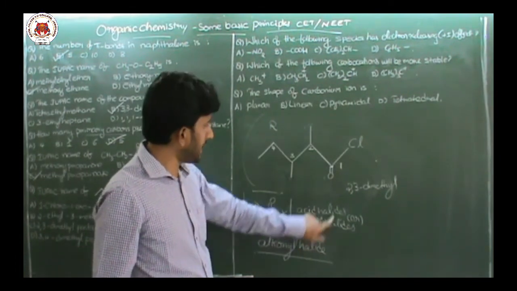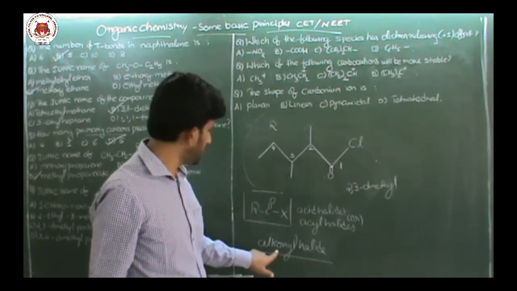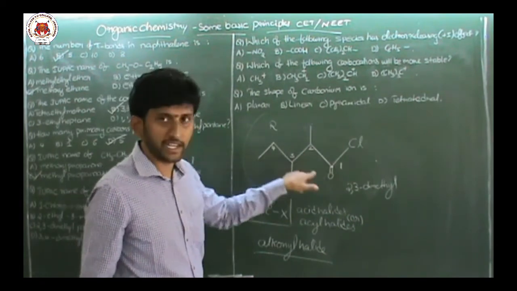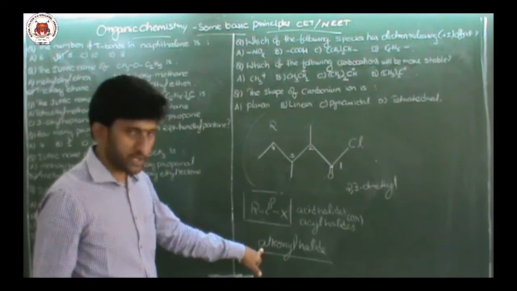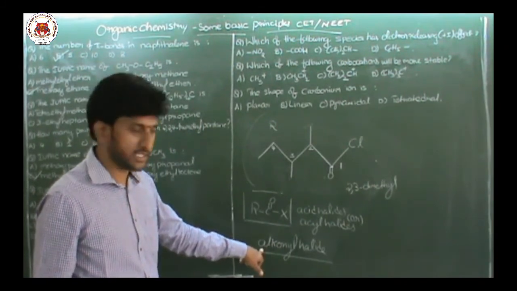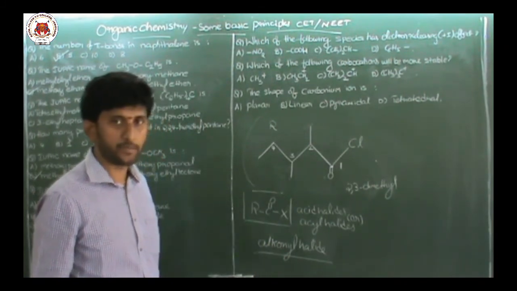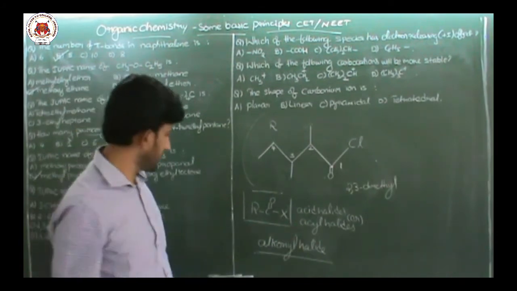Alkanoyl halide. Halide is chloride. No problem. Then what is alkanoyl? What is the chain length? 1, 2, 3, 4. 4 member chain means butanoyl it is called. Butanoyl chloride.